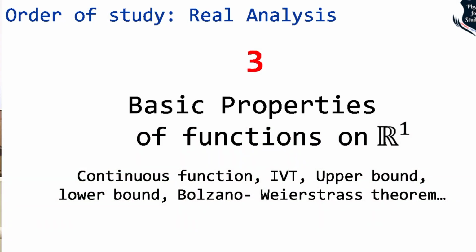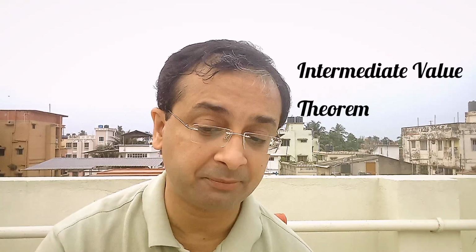The third thing which will come sequentially is this one right on your screen, the basic properties of functions on R1, right? In calculus, we have a lot of continuous functions. So here we use the IVT, which is called the intermediate value theorem. When we have 2 points, then there will be at least one place where the curve crosses the line. We all know this IVT. Further extension of IVT, can we prove that?